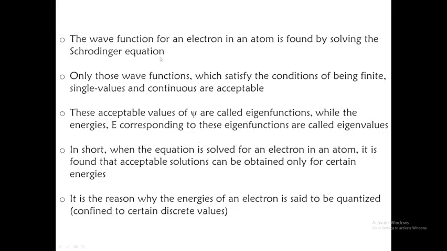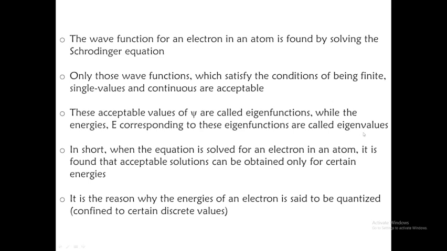The wave function for an electron in an atom is found by solving the Schrodinger equation. Keep repeating this sentence. Only those wave functions which satisfy the conditions of being finite, single valued and continuous are acceptable. This is also called a well behaved wave function. These acceptable values of psi are called eigenfunctions, while the energies E corresponding to these eigenfunctions are called eigenvalues.